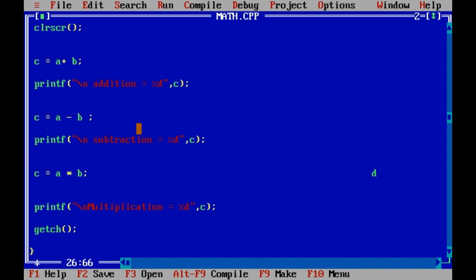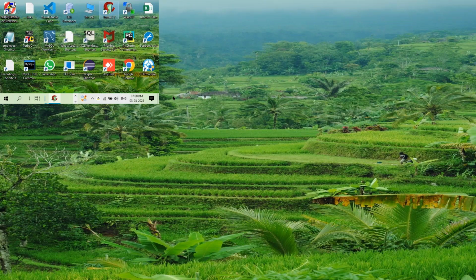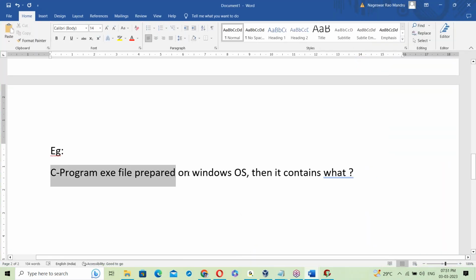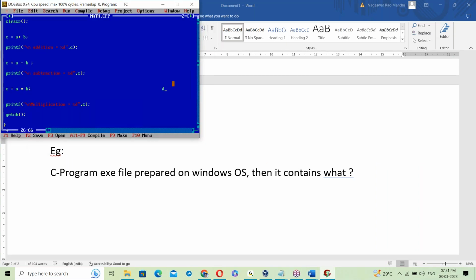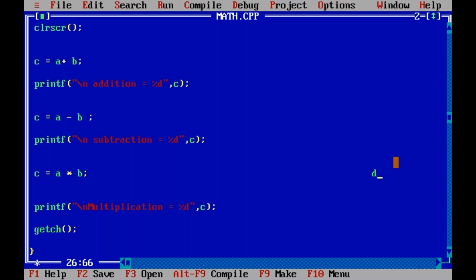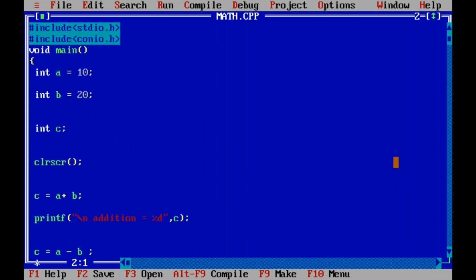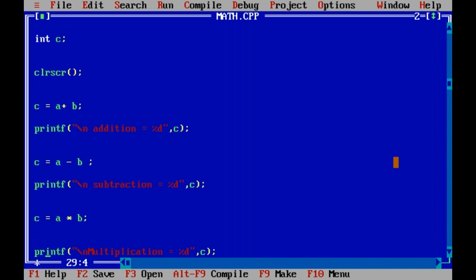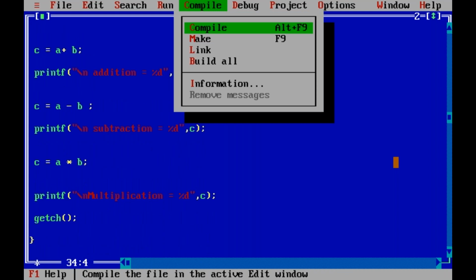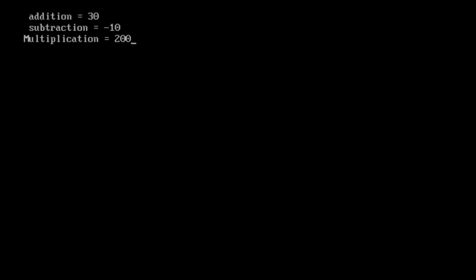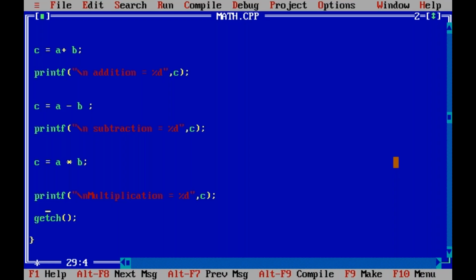What is our topic here? A C program exe file prepared on Windows, so this is Windows based C language. The C program code is like this: A equal to B equal to C into C. How does the C program work? First, the C program compilation. Success, no errors. If no errors, then running.